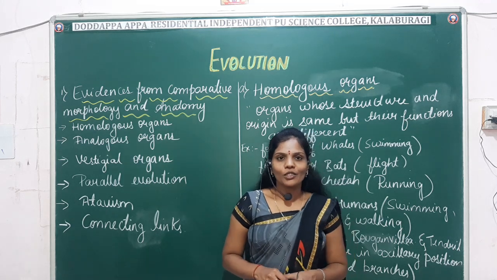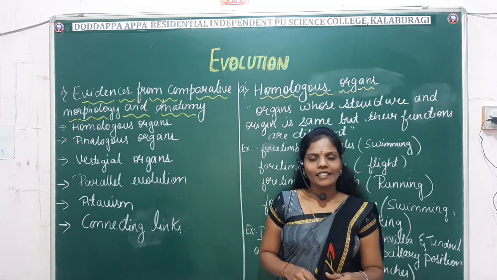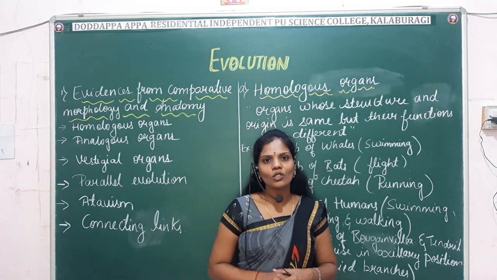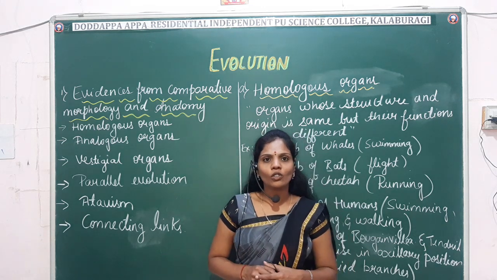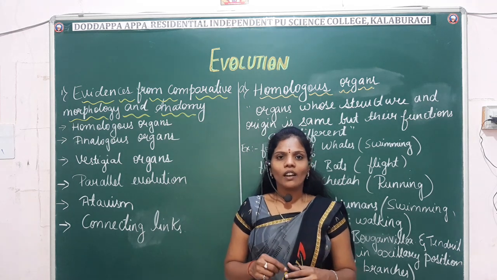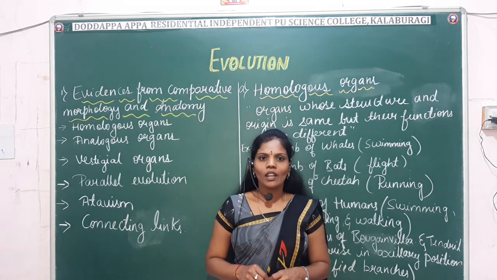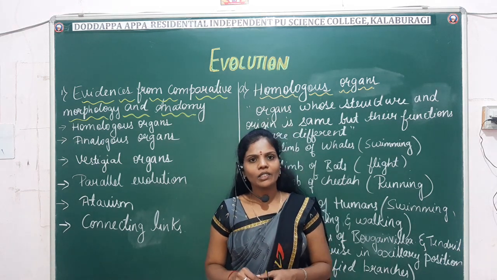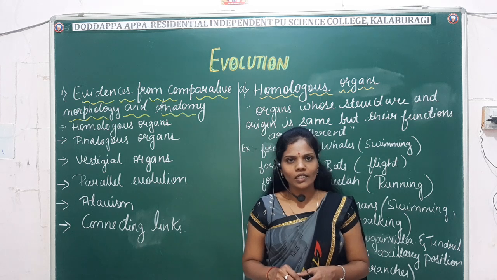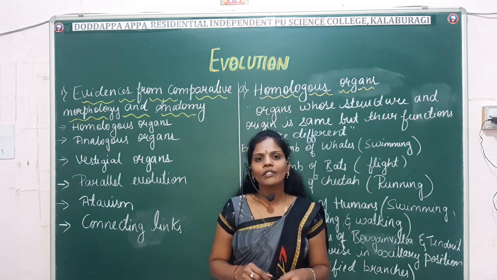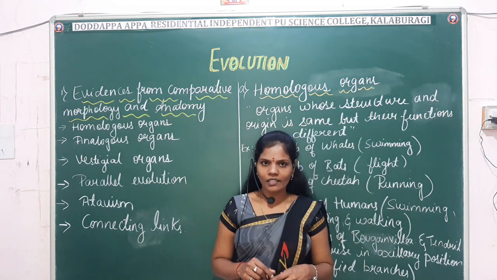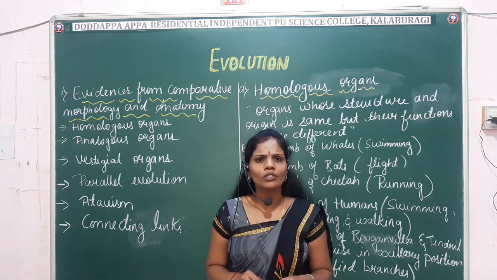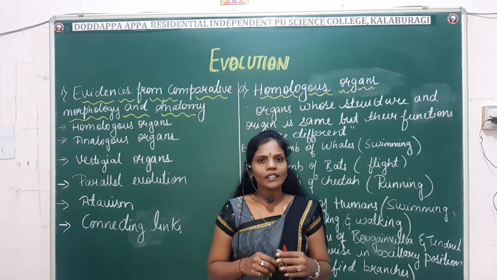Right. Hello students. In previous classes we have already discussed what the different evidences of evolution are. As you already studied, some of the evidences are comparative morphology and anatomy, comparative embryology, physiology and biochemistry, paleontology and natural selection. These are some of the evidences we discussed in the last classes. One by one, in detail, we'll study with examples the contributions of these evidences to evolution.